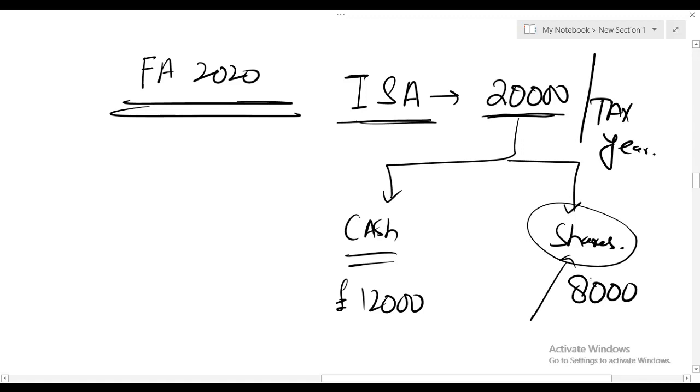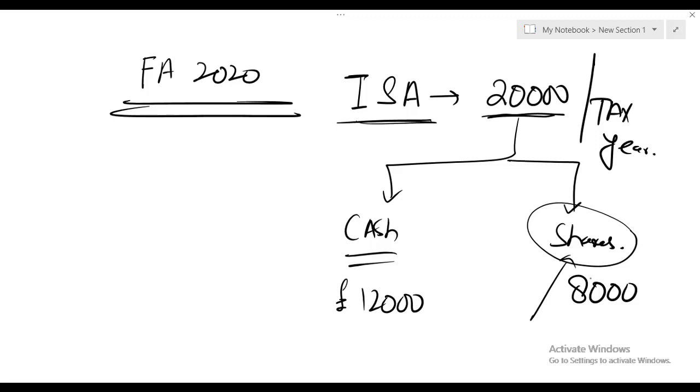Repeat. If your examiner says that Mr. XYZ has received a dividend income, and the dividend income has come from shares which are in an ISA account, individual saving account, then that dividend income will be exempt. If someone sells those shares that are in ISA, then whatever capital gain comes will also be an exempt gain. Simply you need to remember three things.